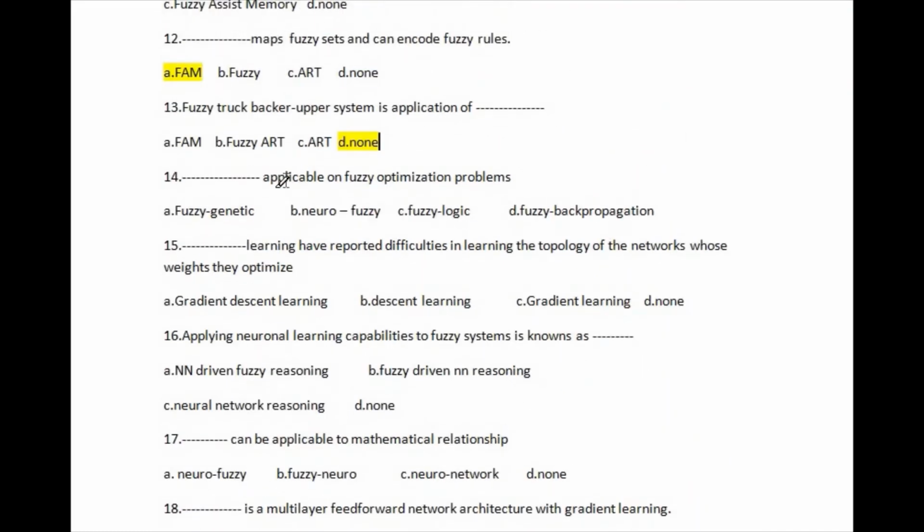Let's go for question number 14. Question number 14: blank space is applicable on fuzzy optimization problem. The given options are: fuzzy genetic, second, neuro fuzzy, third, fuzzy logic, and last, fuzzy back propagation. The right answer of this question is option A, fuzzy genetic. This is the right answer of question number 14.